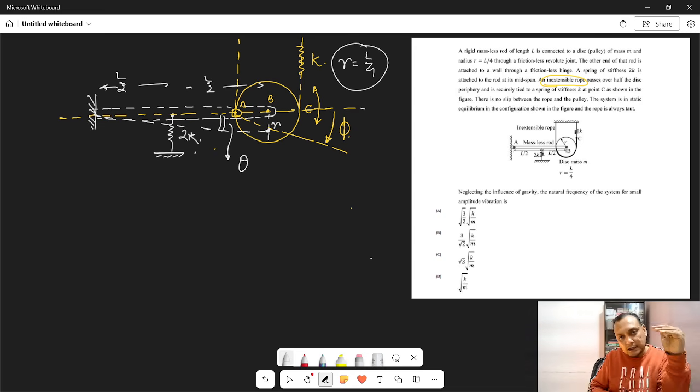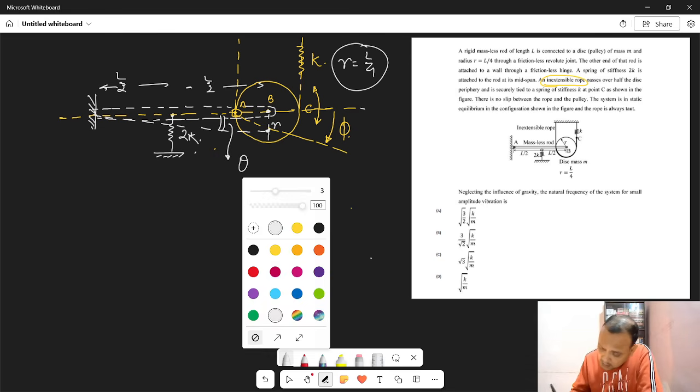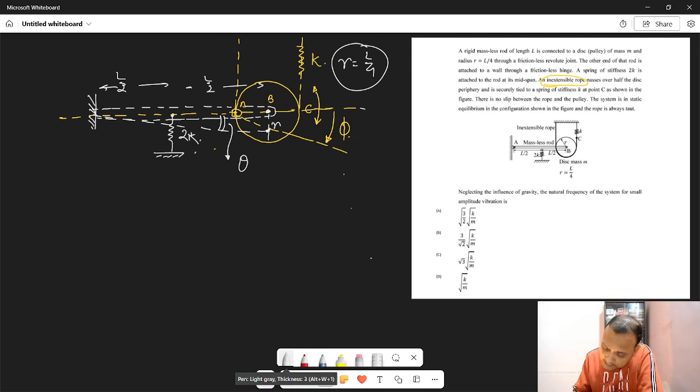I can say the amount by which the center of the disk B moves, with the same amount the end of the massless rod B moves, because that is the common point shared by both. That is where the rod and the disk are connected. Okay. So in that scenario, I can very well write that the movement done by the massless rod would be equal to L theta, and that shall be equal to R phi.